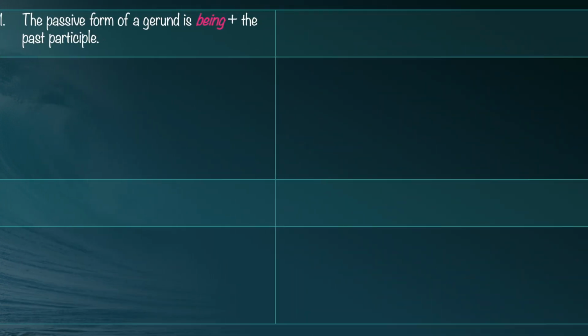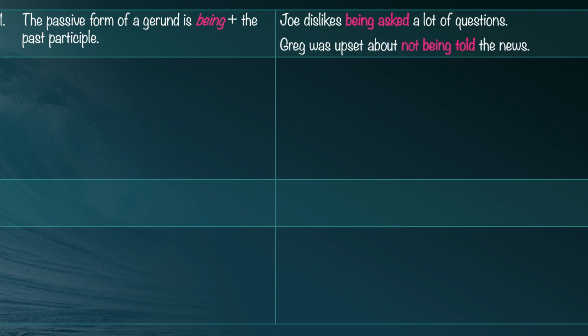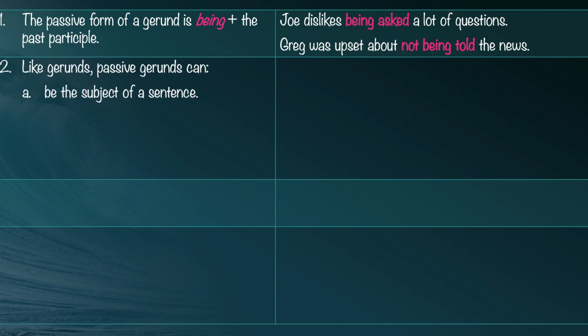Rule number one. As we've seen already, the passive form of a gerund is being plus the past participle. Joe dislikes being asked a lot of questions, and Greg was upset about not being told the news. Rule number two. Like regular gerunds, passive gerunds can be the subject of a sentence, as in, being questioned about my work makes me nervous.